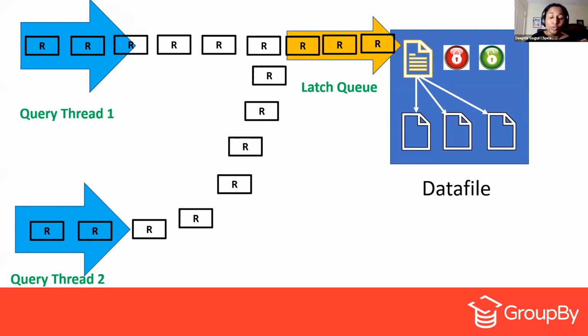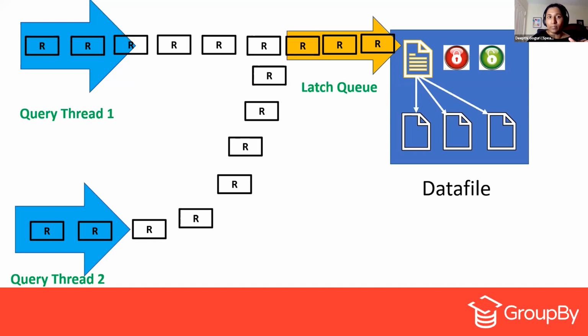Now, why do they get queued inside the latch queue? Only one request can update the metadata page at one time. They will get the exclusive lock at the same time. All of these requests will be waiting at the latch queue. That is known as page latch wait, right? Because only one page can be updated at the same time.